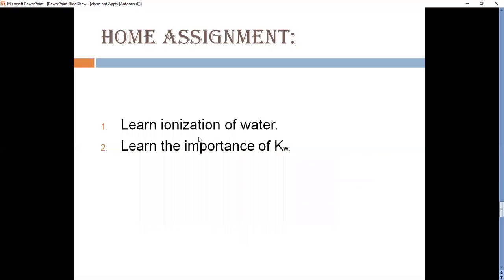Learn ionization of water. Learn the importance of Kw.